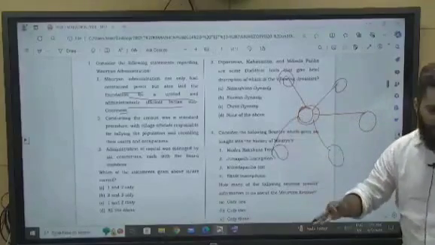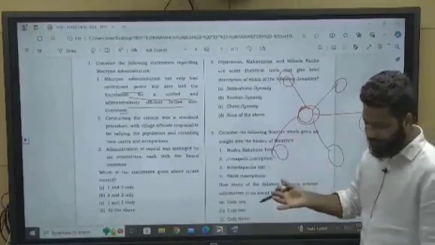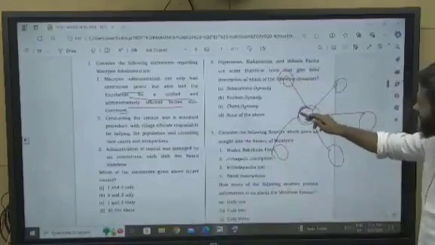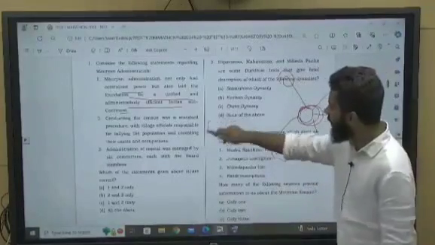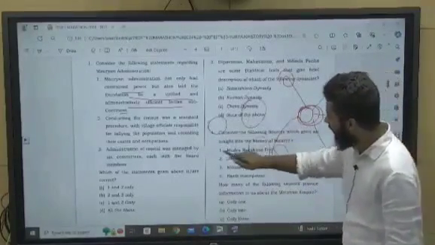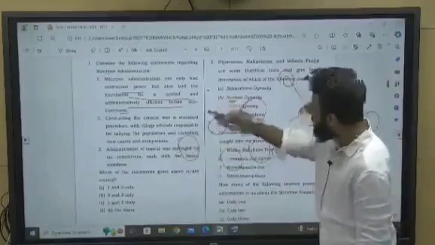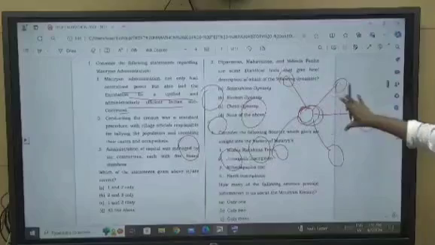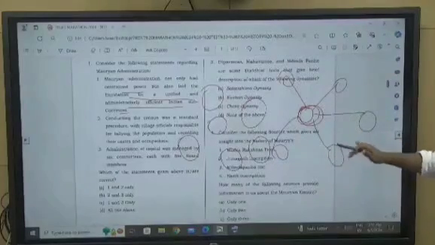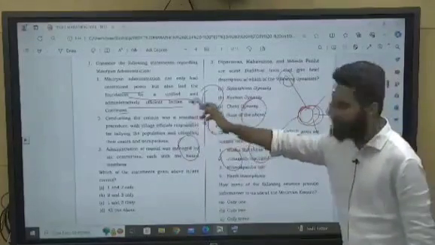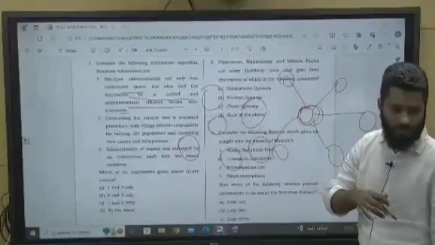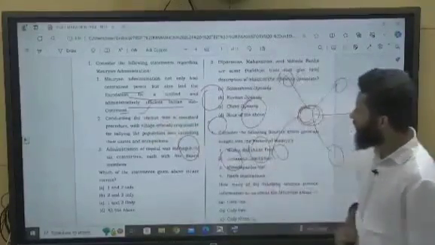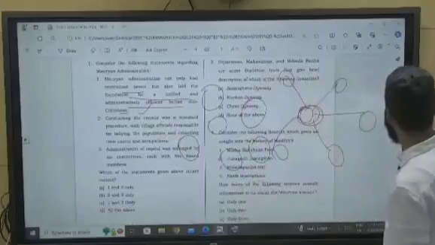So earlier, what we have seen in the Vedic period and in the Indus Valley civilization, there was no concept of centralized power. Basically, there were some different small kingdoms, chiefdoms or kingdoms, but not like this centralized power. So the Mauryan Empire was a centralized power, unified, because the king was a monarch, right? So this is correct.